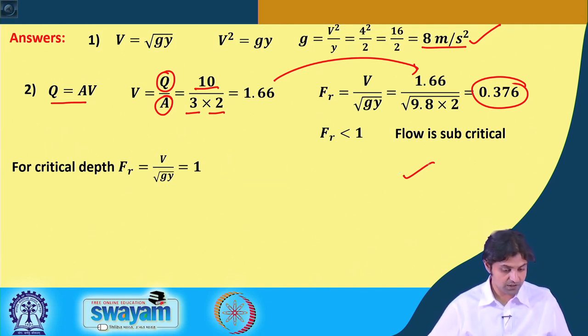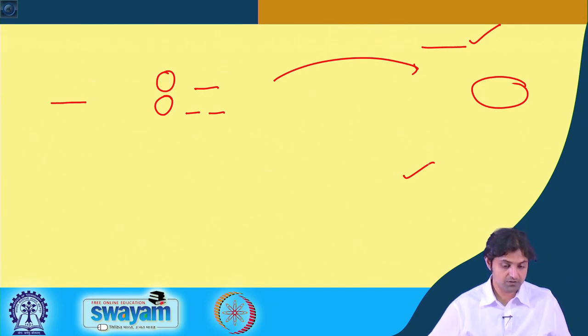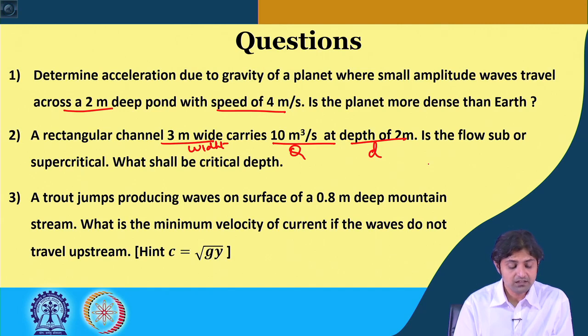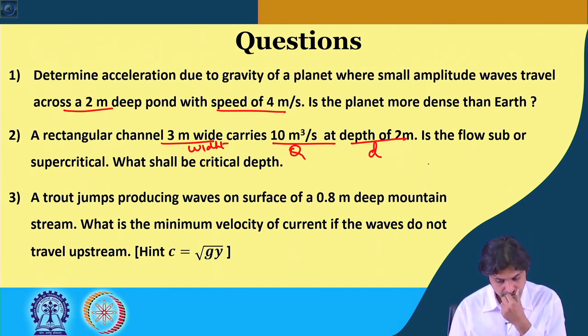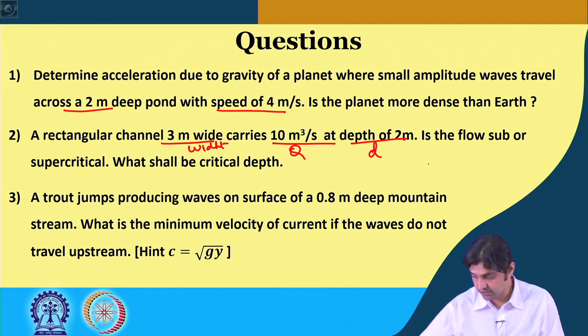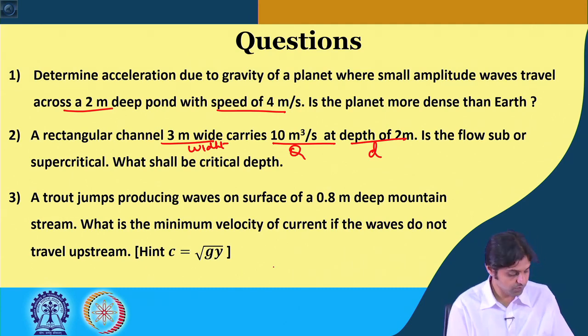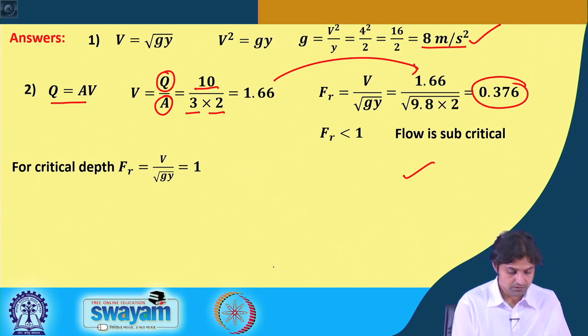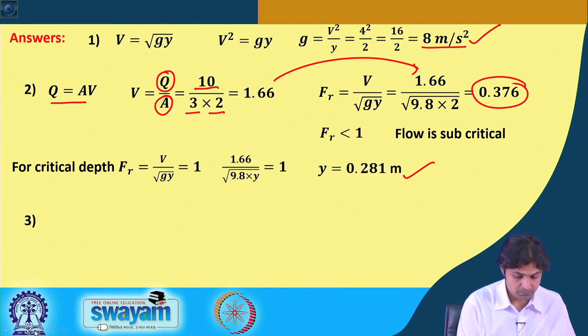So, before starting the third question, we should now just relook what the third question is. It says that the trout jumps producing waves on surface of 0.8 meter deep mountain stream. What is the minimum velocity of current if the waves do not travel upstream? All right. So, just going back,